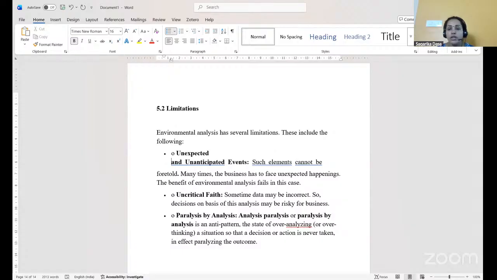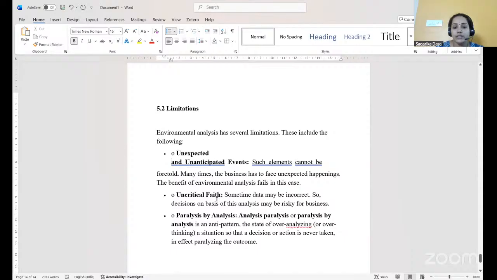Because of the war, there are many changes, highs and lows in prices, occurring in gold and silver, as well as in crude oil. So this is something unexpected, which we are not ready for, and which other countries are not ready for in a particular situation. Such events, even after doing scanning and analysis, are very rare to happen.